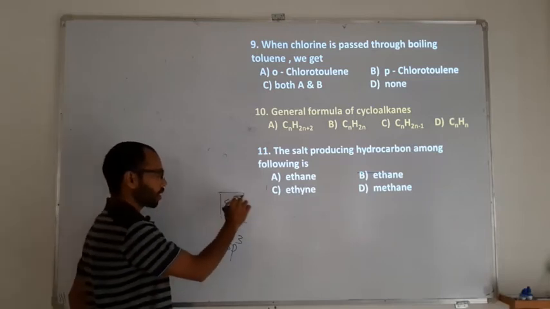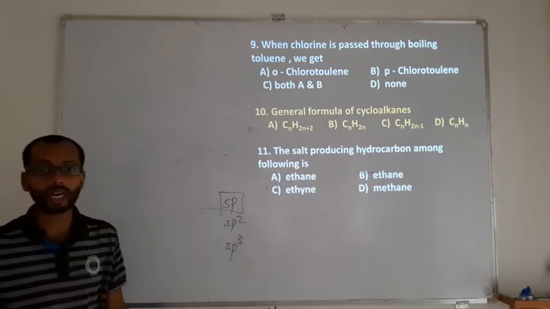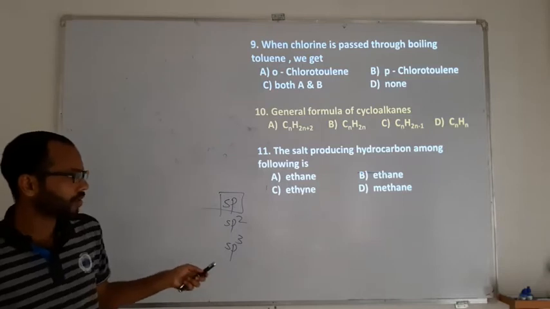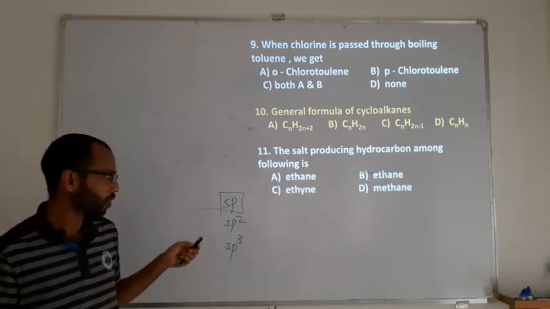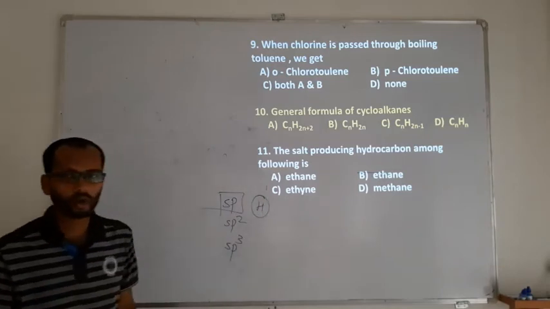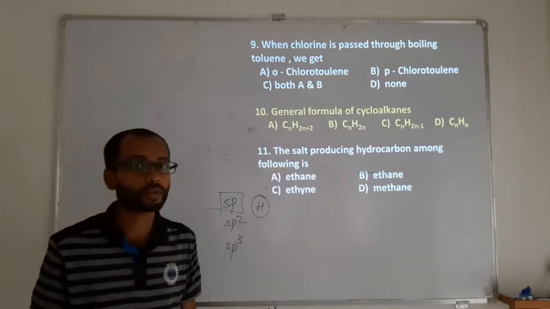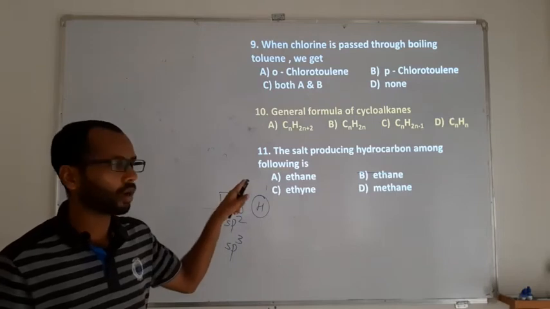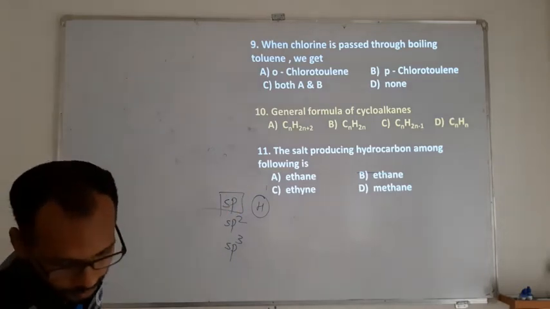And I told you in chemical bonding, sp hybridization is more electronegative. So therefore alkyne forms a salt, because as they are more electronegative, they can release a hydrogen very easily. As they can lose a hydrogen easily, they can form a salt easily. So whenever it is salt containing, it should be an alkyne.